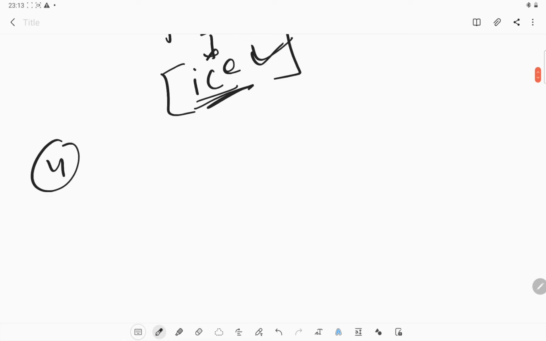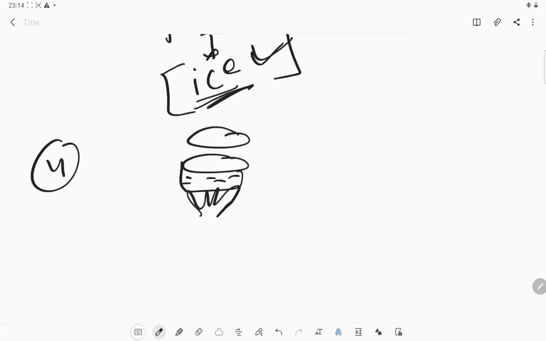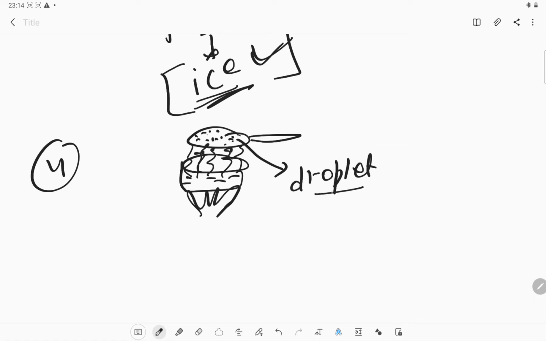What else? For example, if we boil some water in a container, this is the container and this is the water and we are boiling it, we place a pan over it. Now, what happens because of the heat? The vapors start coming out of that beaker or container, and they stick on the pan. On the pan we can observe some droplets. And what are these droplets? These are droplets of water which have evaporated from that container.